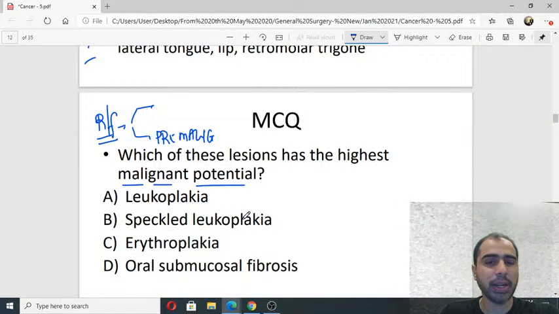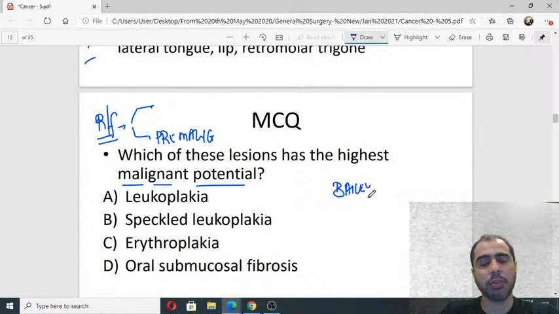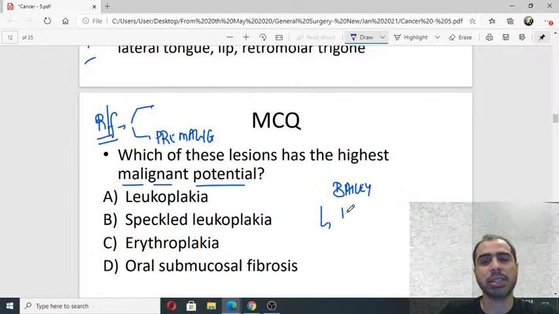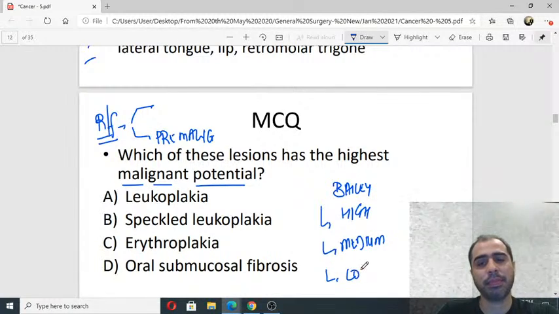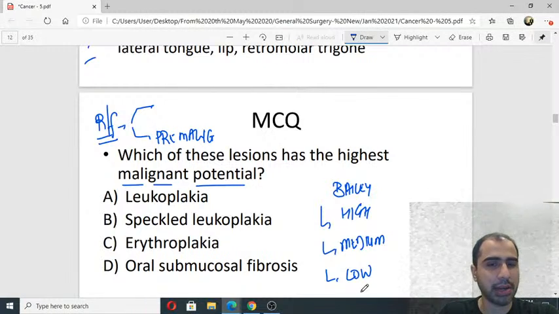Leukoplakia, speckled leukoplakia, erythroplakia, or oral submucous fibrosis. So again in Bailey, there is a table which classifies precursor lesions as high risk, medium risk, and low risk. I have taken it directly from there.